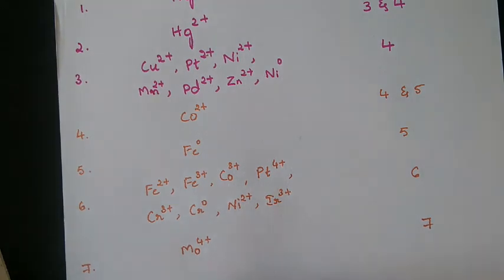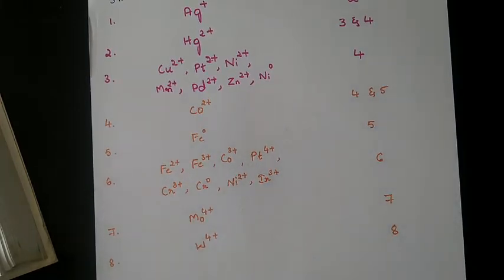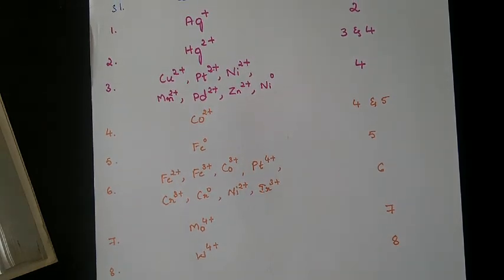And the eighth one, tungsten with +4, coordination number 8. So we have these ions with their different oxidation states and the coordination numbers. We shall move on to the next part.